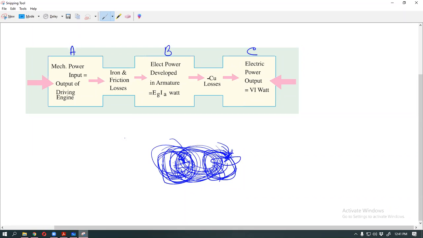This is called mechanical power input, or output of the driving engine. All are clear? Yes, sir.